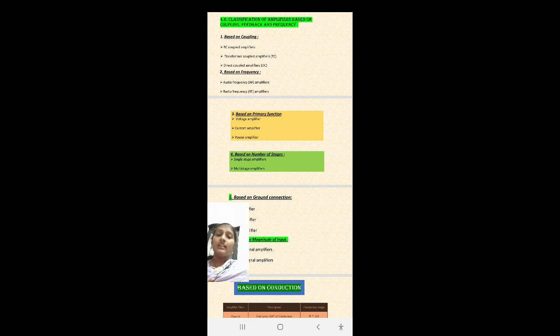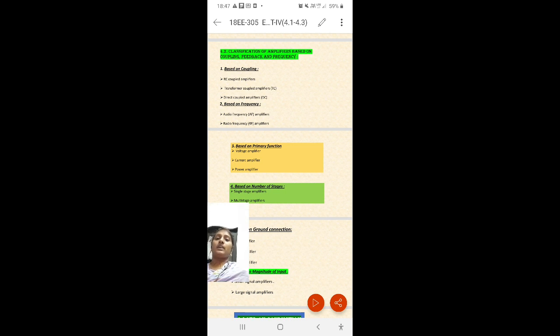Voltage amplifier: if the amplifier is designed to increase the strength of a voltage signal, then that is called a voltage amplifier. Okay. Next, current amplifier. It is an amplifier which is used to increase the strength of a current signal, and that is called a current amplifier. Okay. Power amplifier. It is an amplifier which is used to increase the strength of the power signal, and that is called a power amplifier. Generally, in our amplifiers we discuss RC coupled and transformer coupled, and also power amplifiers in the next unit.